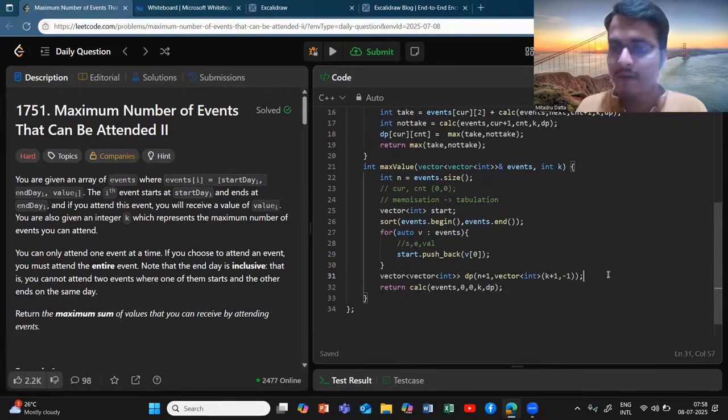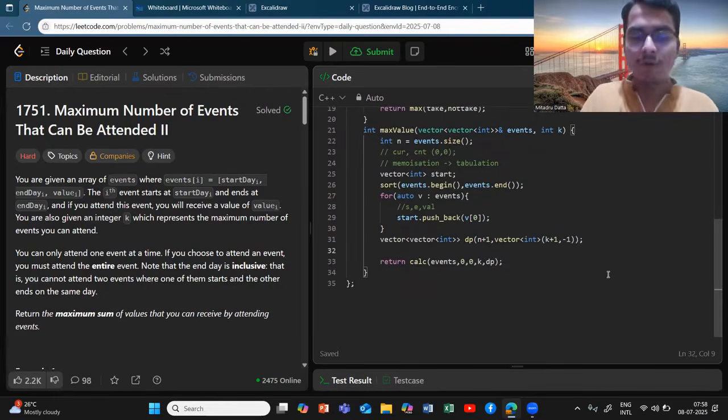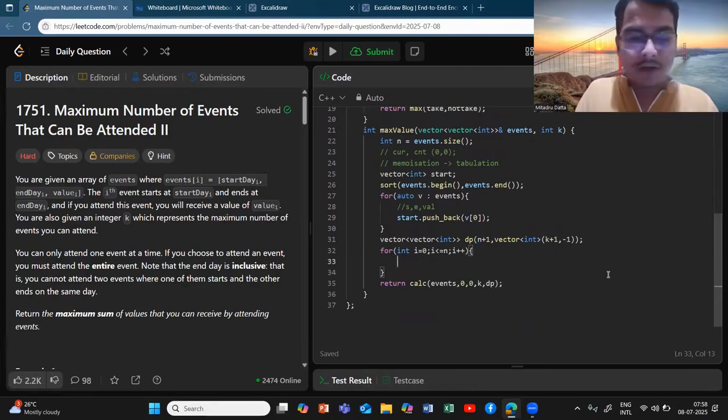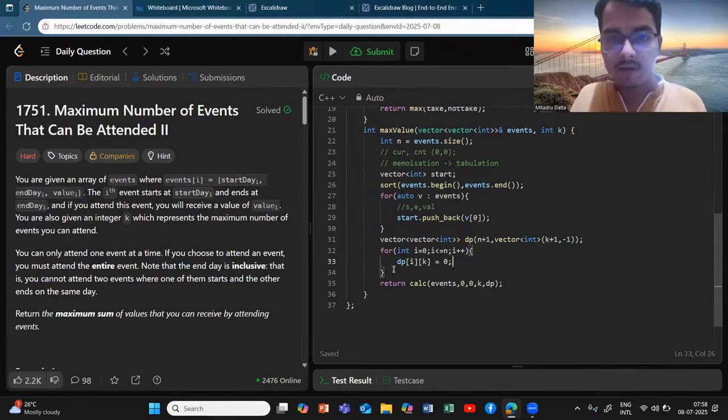So that is what we will follow. So I will do something like int i equals 0 and i is less than or equal to n, i plus plus. It will just tell me to take this i and take this maximum value of k and give it 0. Okay, give it just 0.